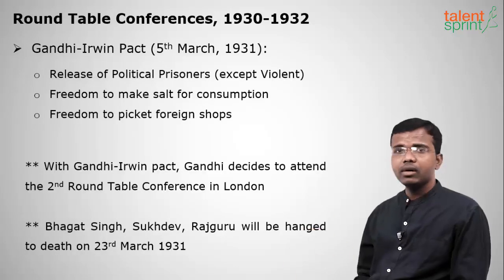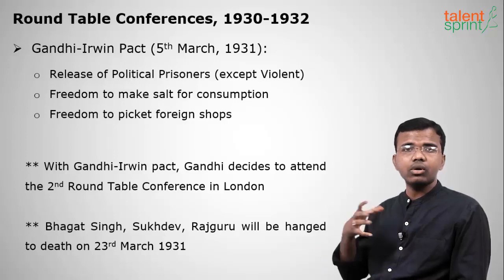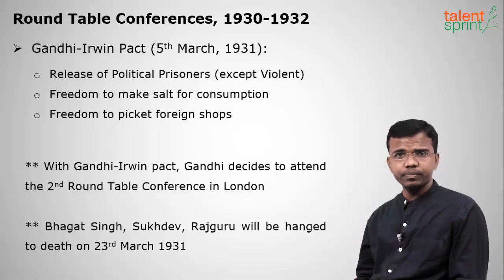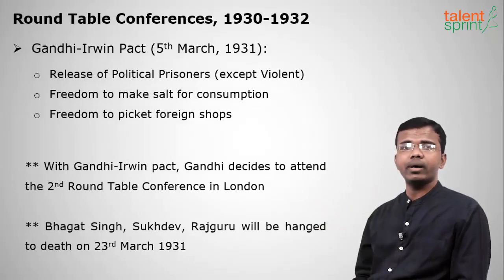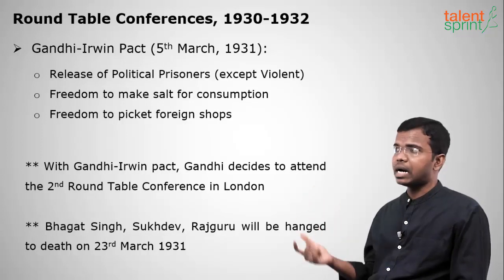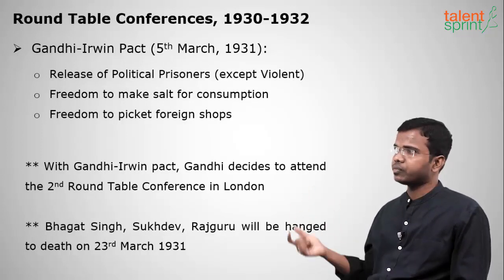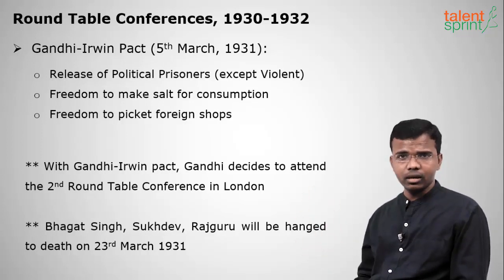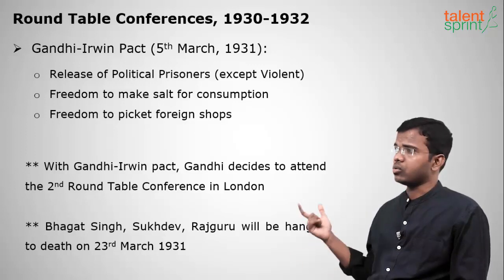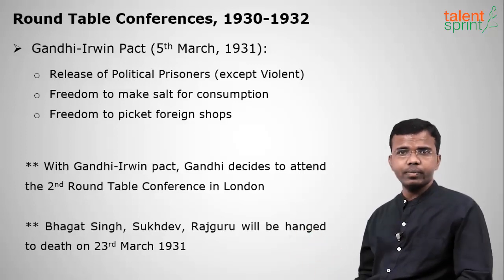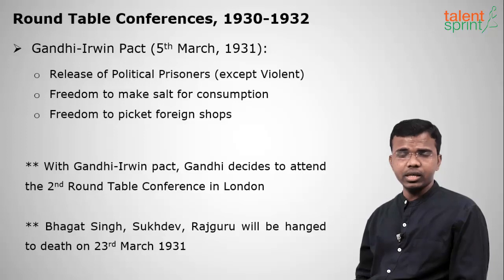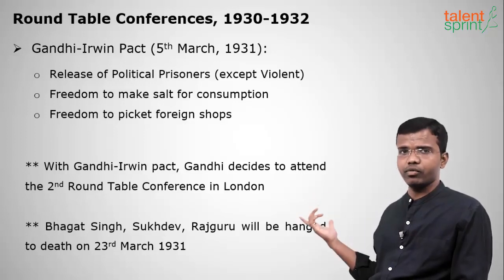And meanwhile, at that time, the Viceroy of India was Lord Irwin. So he will conclude a pact or agreement with Gandhiji. Gandhiji will submit some demands. So what is this Gandhi-Irwin pact? It was signed on 5th March 1931. Okay. According to this pact, there is an agreement between Gandhiji and Lord Irwin, the Viceroy of India.